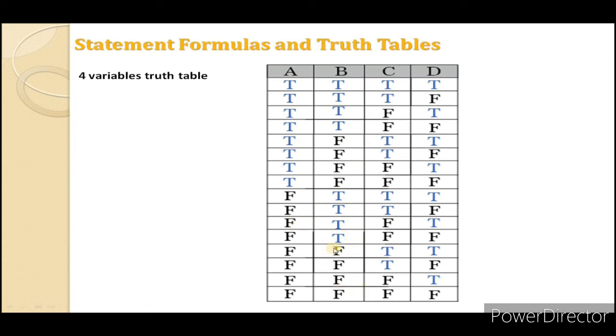Means for A, first 8 T and next 8 F. Then for B, 4 T, 4 F, 4 T and 4 F. Now for C you have to write down first 2 values T, next 2 values F, next 2 values T, next 2 values F, and so on. And at last for D you have to write down 1 value T, 1 F, 1 T, 1 F, and so on. All these rows are unique. You can check.